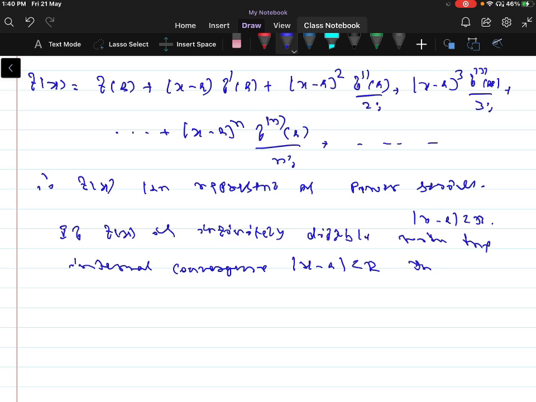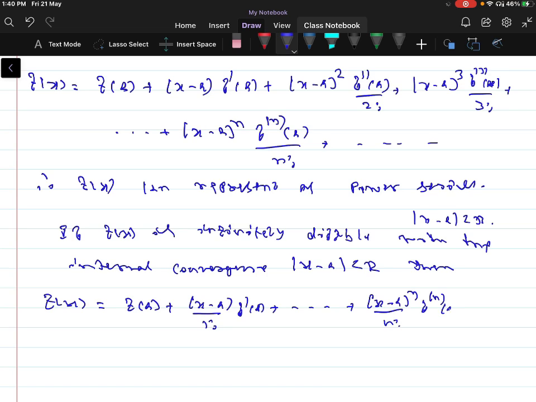Then f of x can be written as f of a plus (x minus a) by 1 factorial into f dash of a, and so on, plus (x minus a) whole power n by n factorial into the nth derivative of f at a, plus and so on.